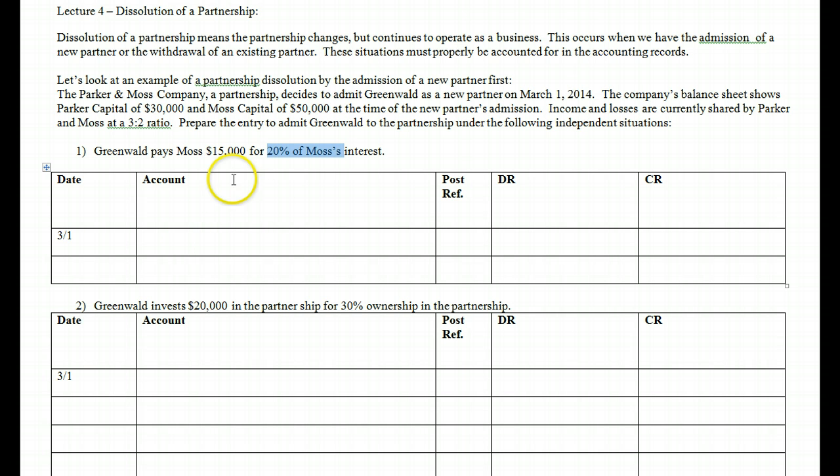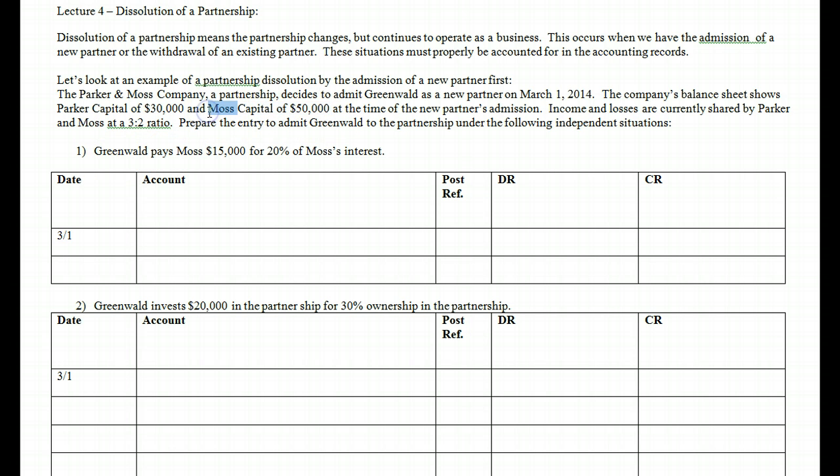So what we need to do is first find out how much interest Moss has. So Moss has a total of $50,000 in the capital account. So what we'd want to do is take that $50,000 and multiply it by the portion they're giving up, 20%. So when you do that, you get $10,000. So basically, Moss is giving up $10,000 of interest, and that interest is going to Greenwald.